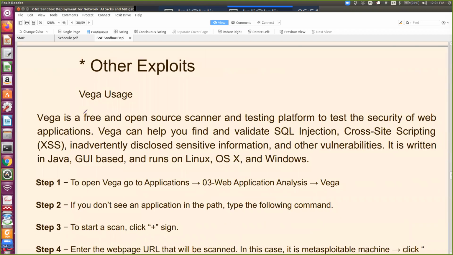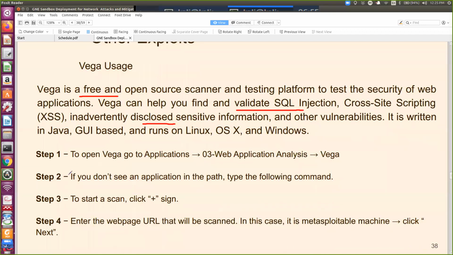Then Vega usage. This is again a free and open source testing tool, commonly used for the security of web applications. Whenever you have a backend with SQL Server or Microsoft Server, or any database connectivity, it will check and find any vulnerability with SQL injection or cross-site scripting, or any other sensitive information or vulnerability. So this is also a very, very useful tool.